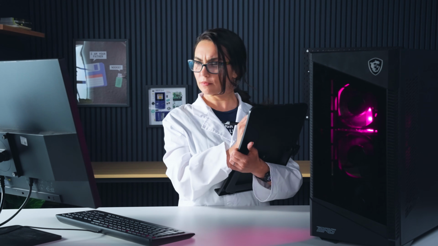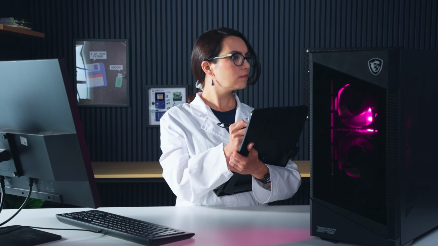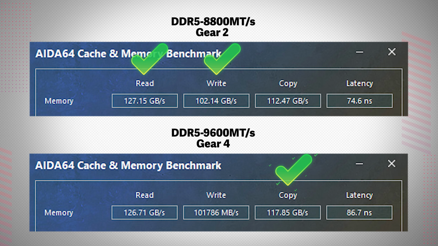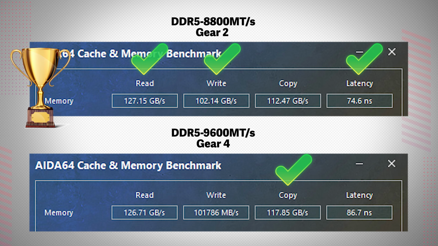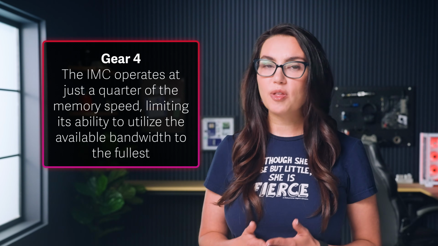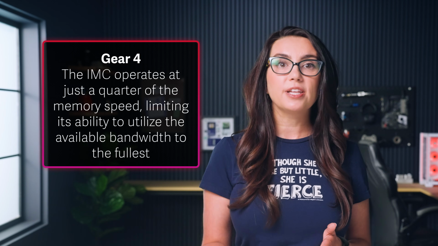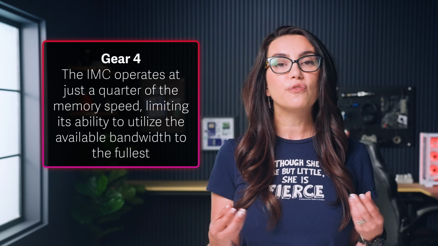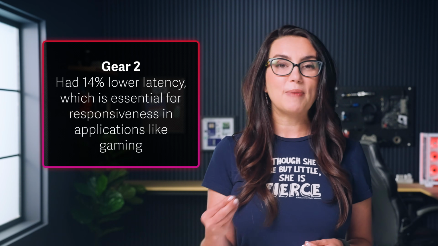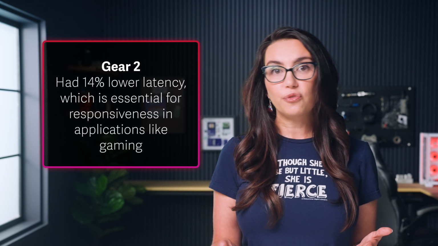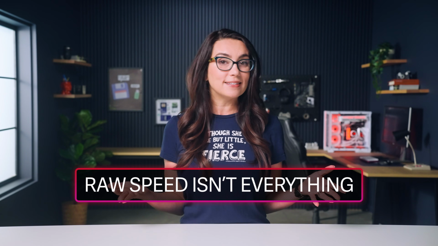Okay, in our AIDA64 memory benchmark, the DDR5 8800 memory in Gear 2 beat the DDR5 9600 in Gear 4 in read, write, and latency. Why did this happen? Remember, in Gear 4, the memory controller operates at just a quarter of the memory speed, limiting its ability to utilize the available bandwidth to the fullest. The 8800 megatransfers per second kit had 14% lower latency, which is essential for responsiveness in applications like gaming. This just goes to show that raw speed isn't everything.